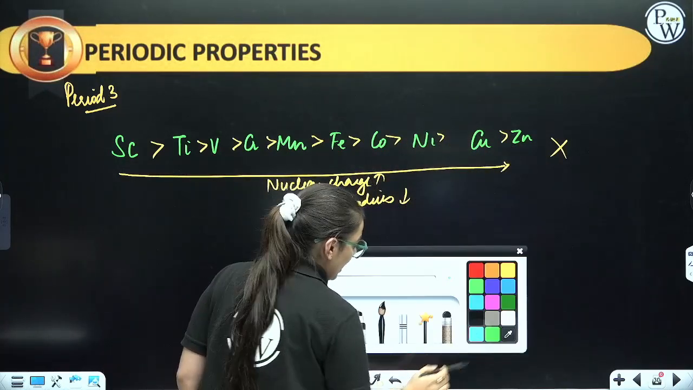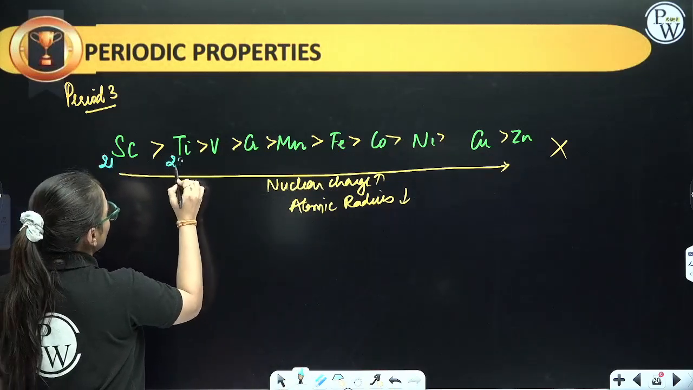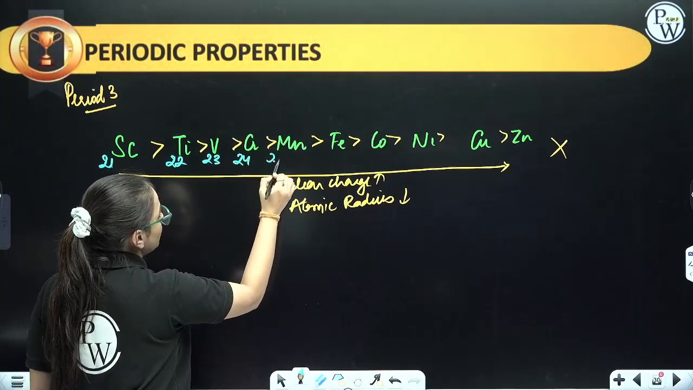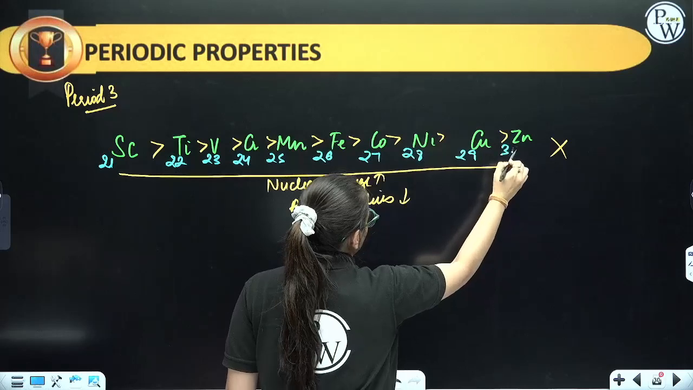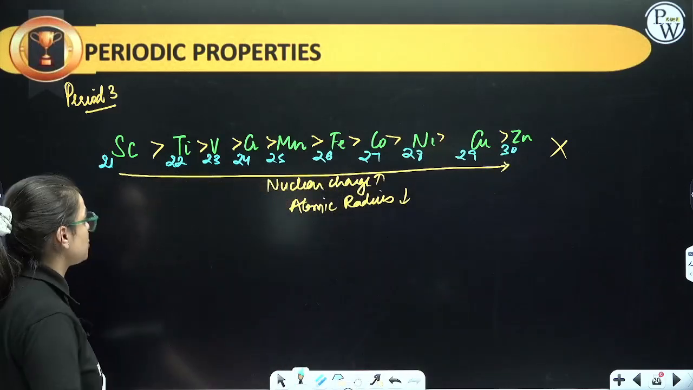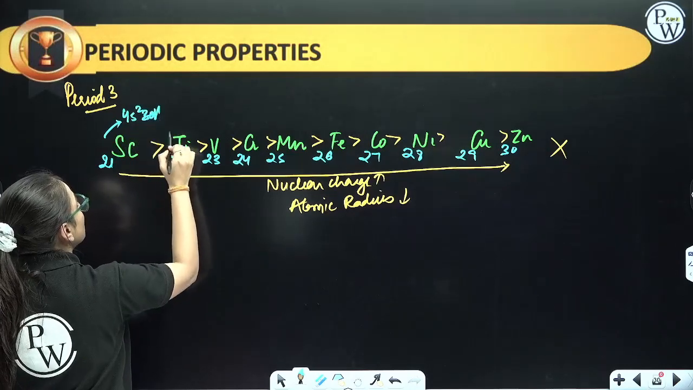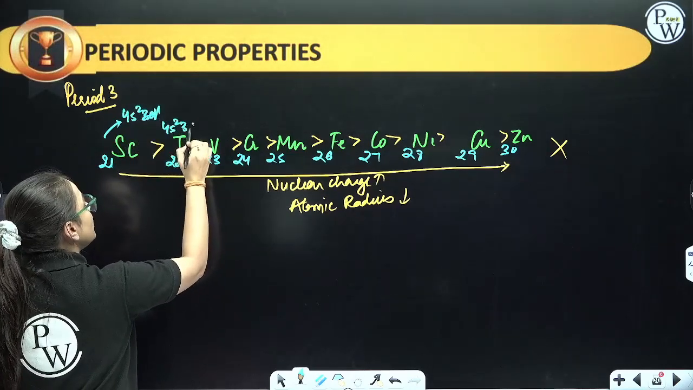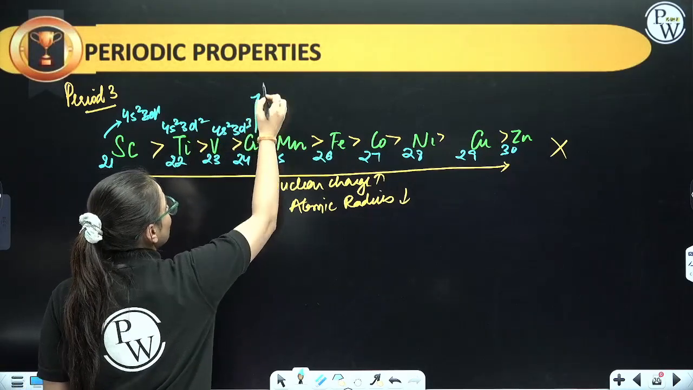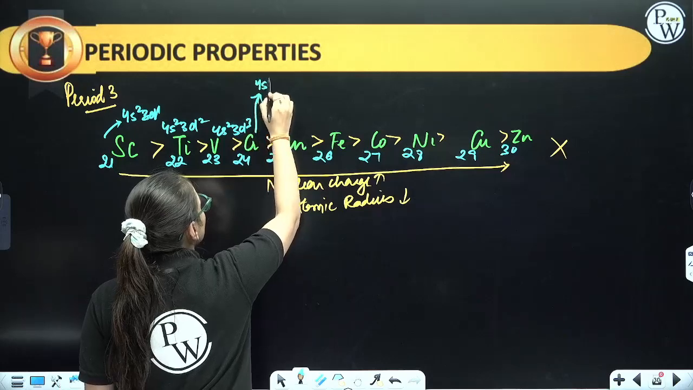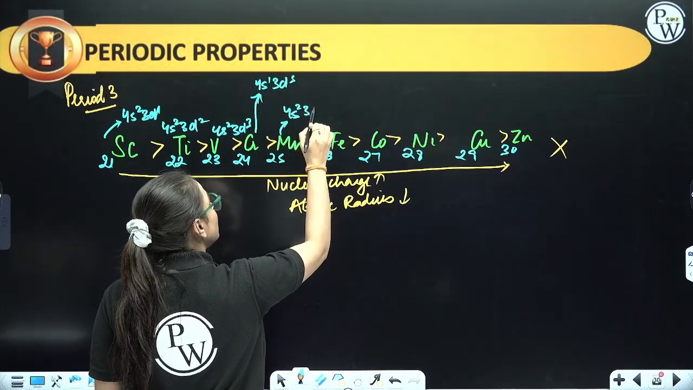Why, ma'am? Let us write the configuration of all of them. The atomic numbers are 21, 22, 23, 24, 25, 26, 27, 28, 29 and 30. Let us write the configuration. Here it is 4s2 3d1. Here it is 4s2 3d2. Here it is 4s2 3d3. In chromium it is an exceptional electronic configuration, 4s1 3d5. For Mn it is 4s2 3d5.